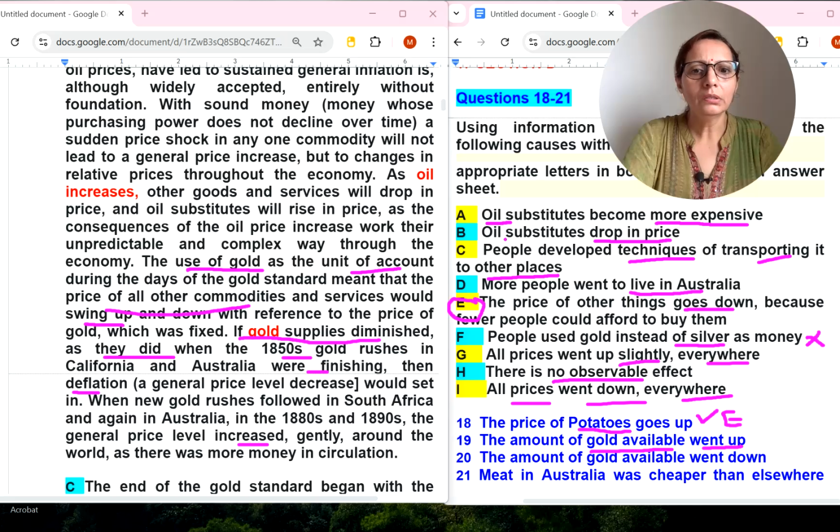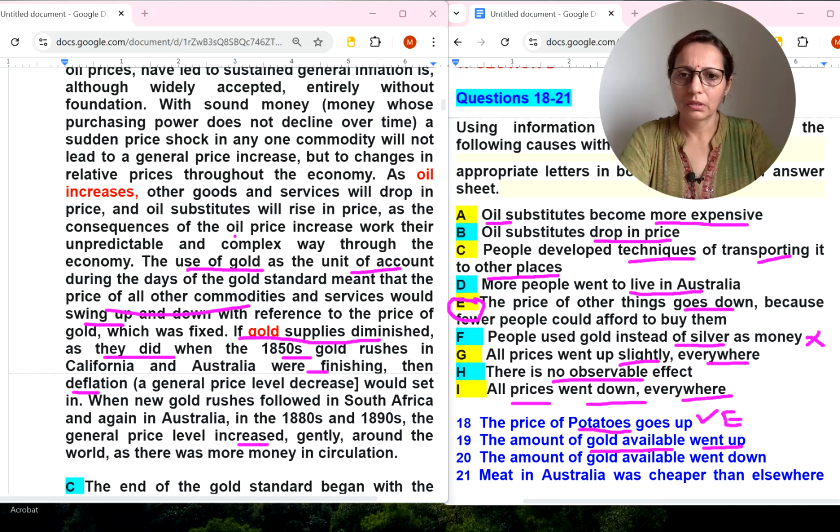Oil's substitute drop in price. Where is oil? Yeah, oil prices are also there. As oil prices rise, goods will drop in price. Oh, okay. No, but we are looking for the amount of gold available went up. The use of gold as a unit of account during the days of the gold standard meant prices of all other commodities and services would swing up and down.